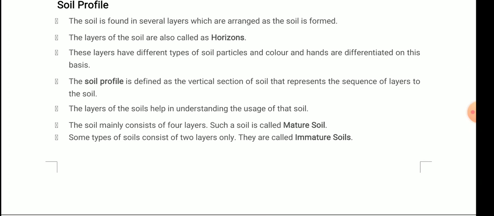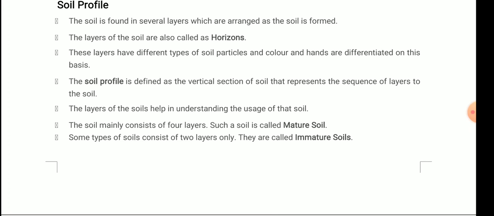First, the soil is found in several layers which are arranged as the soil is formed. The layers of the soil are called horizons. So this is what is known as the soil profile. These layers have different types of soil particles and color, and hence are differentiated on this basis.